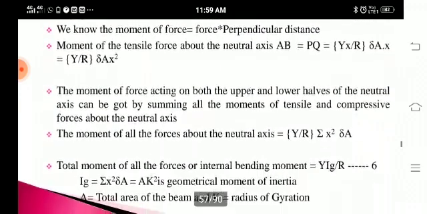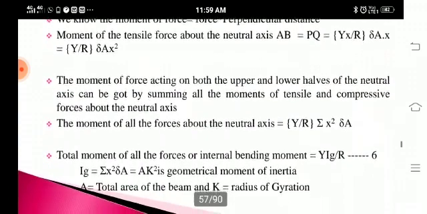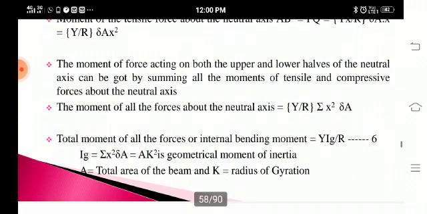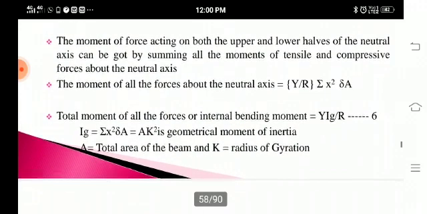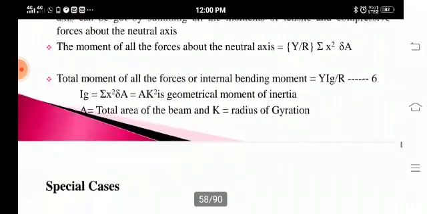Here the moment of force acting on both the upper and lower halves of the neutral axis can be got by summing all the moments of tensile and compressive forces about the neutral axis. So the moment of all the forces about the neutral axis is equal to Y by r summation of x squared delta A. Here the total moment of all the forces, or internal bending moment, is equal to Y Ig by r. Here Ig is the summation of x squared into delta A, where Ak squared is equal to the geometrical moment of inertia, A is the area of cross section of the beam and k is the radius of gyration.